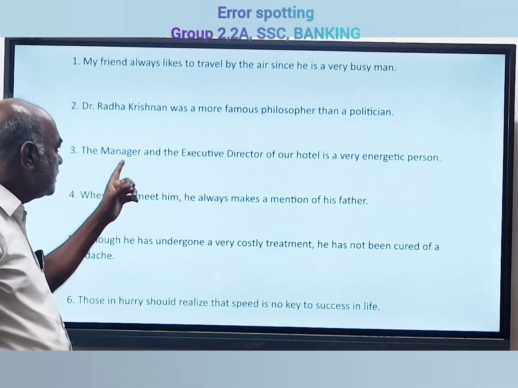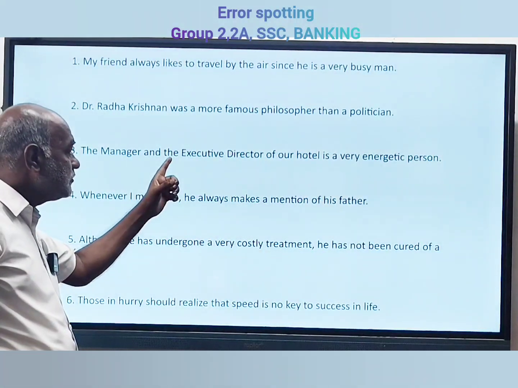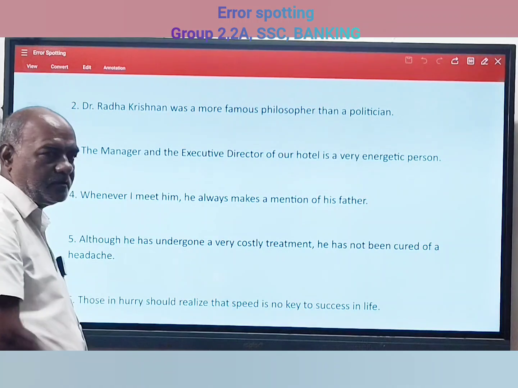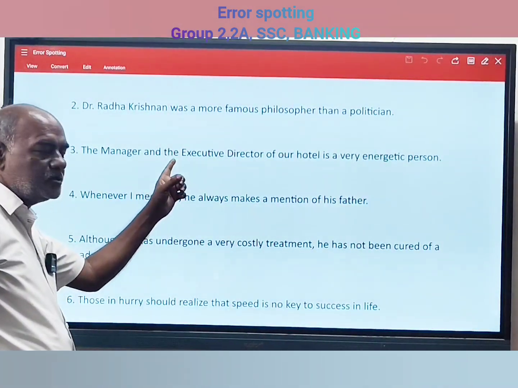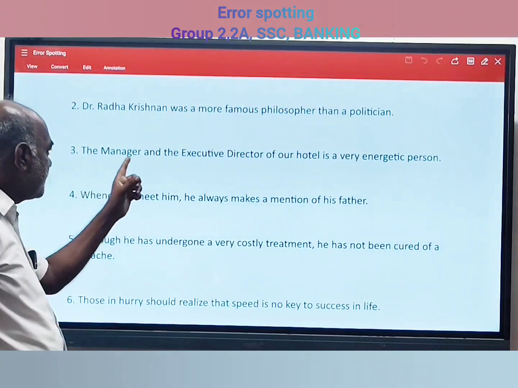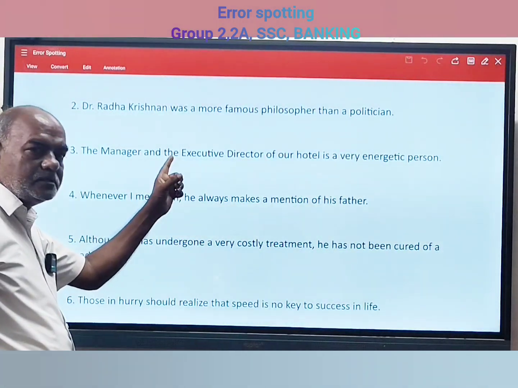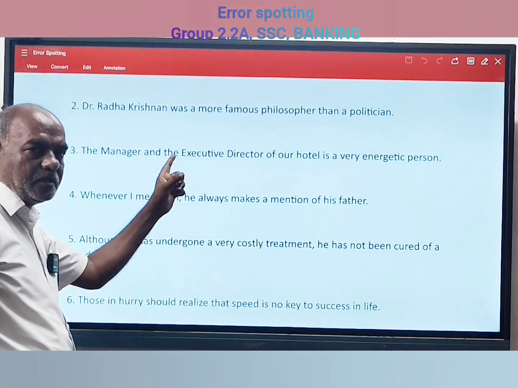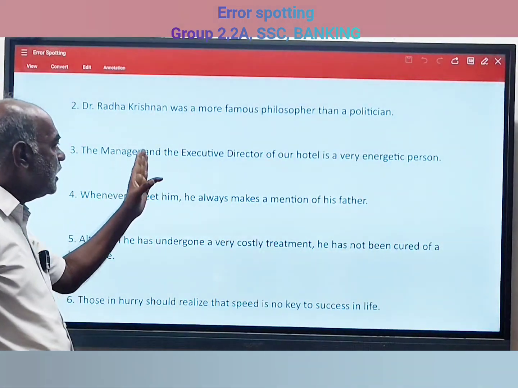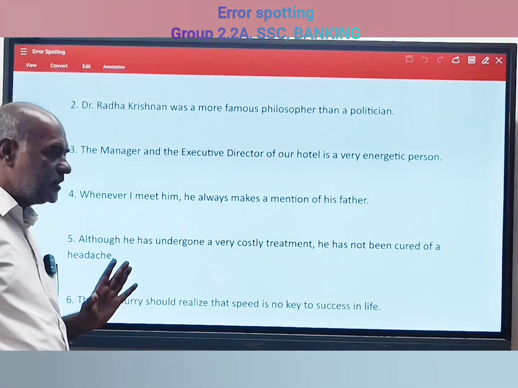So in the manager and the executive, here 'the' is the error. This word 'the' should be removed. If this is given as A and this one is B, then what is the error? B is the error. B should be removed. Okay, so the manager and executive director, that is the correct sentence.